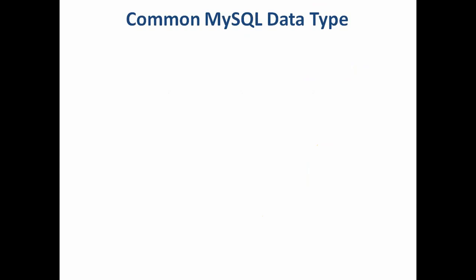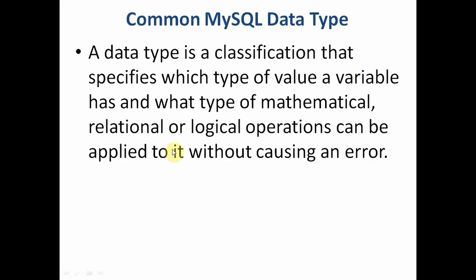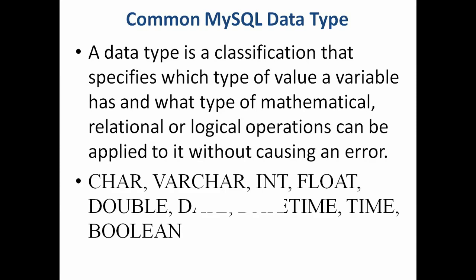Any language has data types. A data type is a classification that specifies which type of value a variable has, and what type of mathematical, relational, or logical operation can be applied to it without causing an error. Before you store data in a computer, you have to specify what type of data it is. Is it a name, or something on which you're going to make calculations, or is it a picture? You have to specify it to the computer, to the DBMS, so that errors are not made.